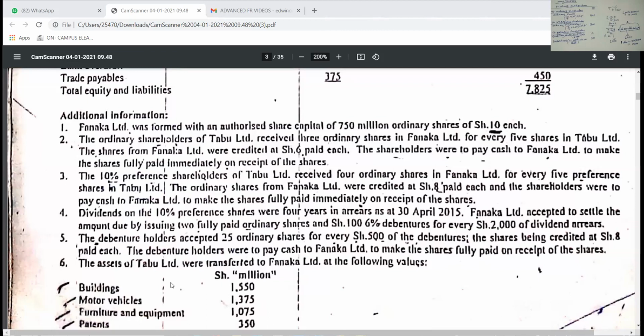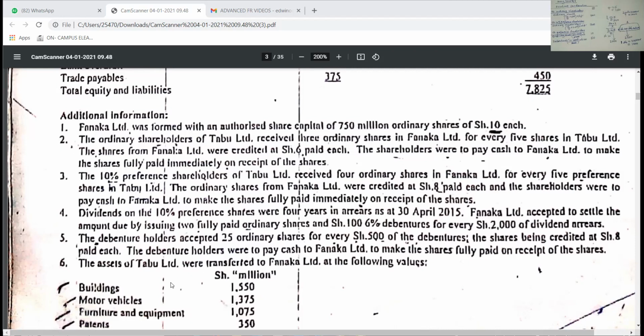But the ordinary shares which they received were credited at 8, whereby for the balance, the debenture holders were to pay the cash to Fanaka Limited to make the shares fully paid.